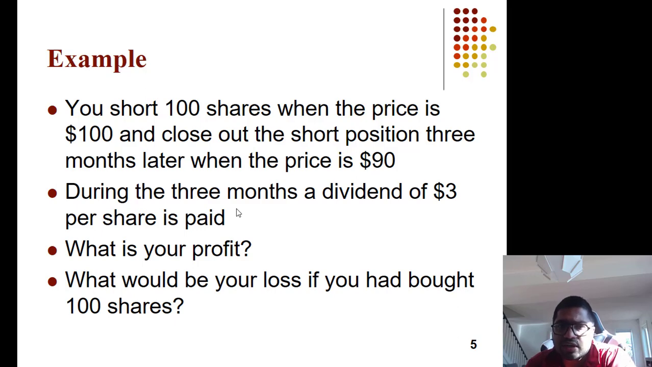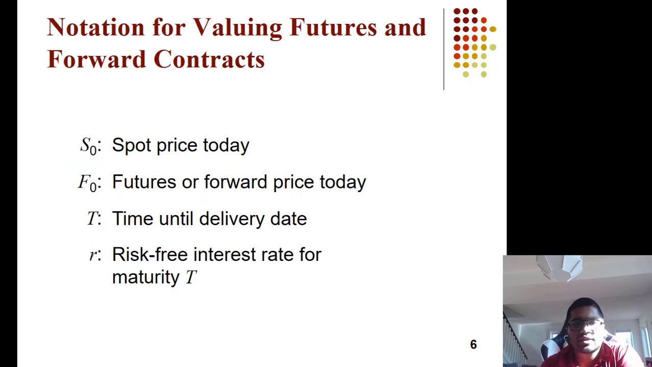Example they have given: you short 100 shares when the price is 100 and close out the position 3 months later when the price is 90. During the 3 months period, you had to pay a dividend of $3. So what is your profit? Your profit is $10. You borrowed it, sold it at 100 and bought back at 90. So the profit here is $10, but out of that profit, $3 you had to pay back. So the actual profit is $7. The loss would be if the shares were bought at $100.